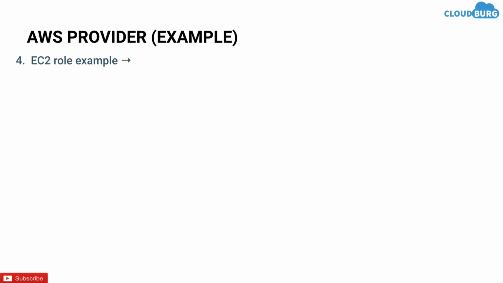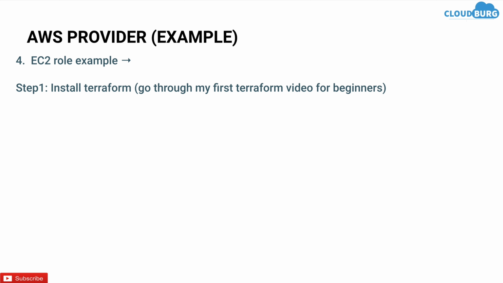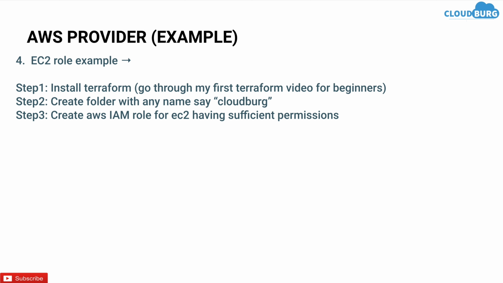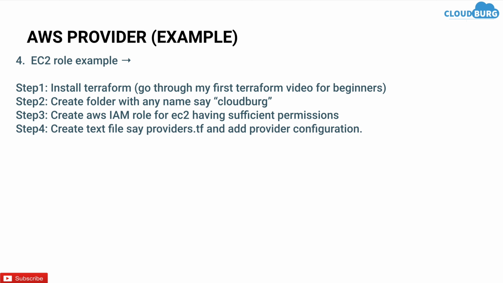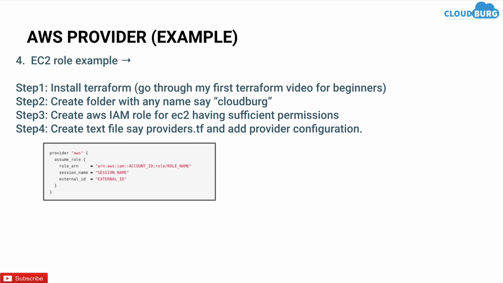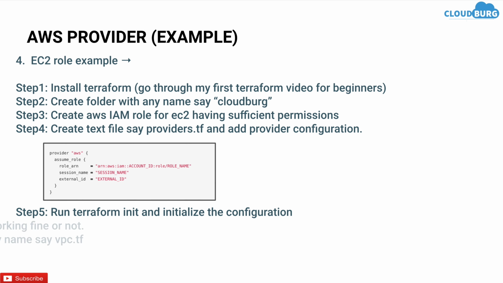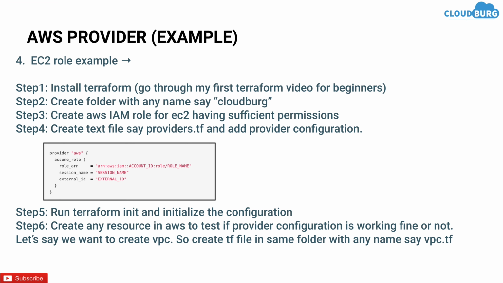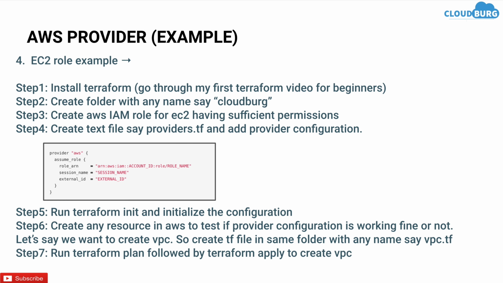Next and the last is an example based on EC2 role. First of all, you have to install Terraform and create a folder for the Terraform configuration as we discussed in the last example, then create an AWS IAM role for EC2 having sufficient permissions. Once the IAM role is ready, create a text file, say provider.tf, and add the provider configuration as shown below. Then run Terraform init and initialize the configuration. Then to test the provider configuration, let's create a VPC as we did in the last example, and in the last run Terraform plan to see what is going to happen, followed by Terraform apply to apply the changes.